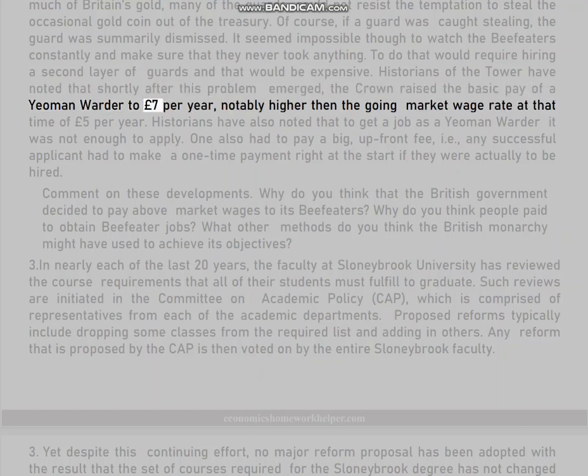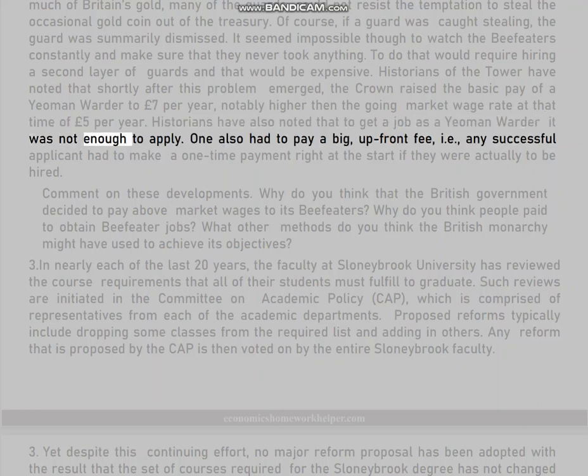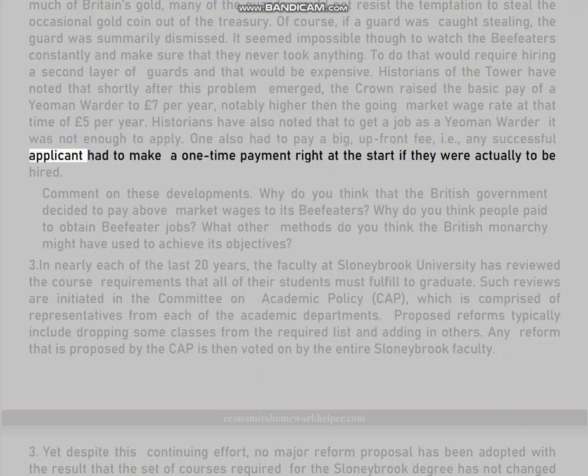yeoman warder to £7 per year, notably higher than the going market wage rate at that time of £5 per year. Historians have also noted that to get a job as a yeoman warder it was not enough to apply. One also had to pay a big, upfront fee, i.e., any successful applicant had to make a one-time payment right at the start if they were actually to be hired.